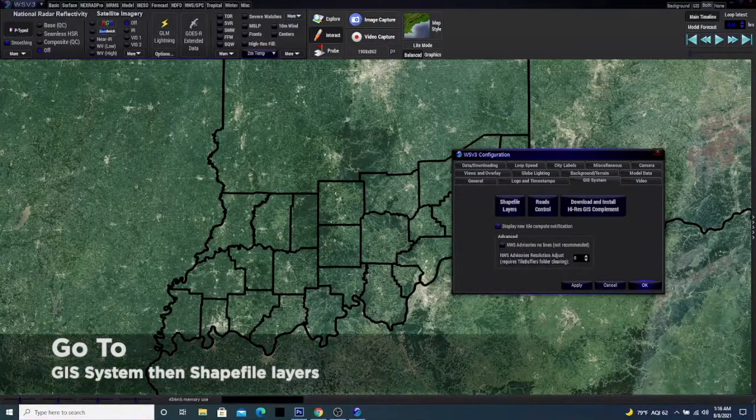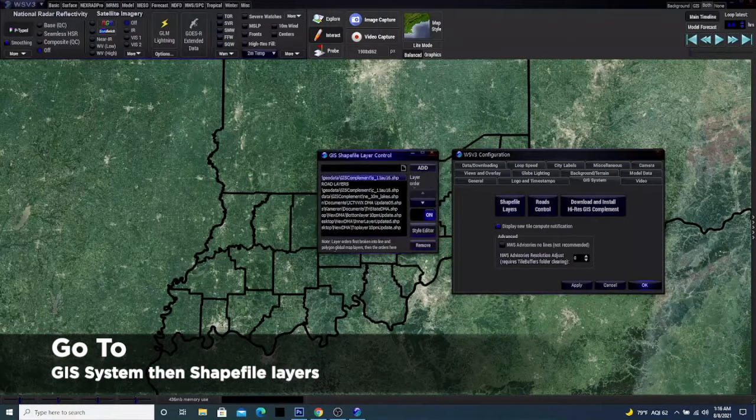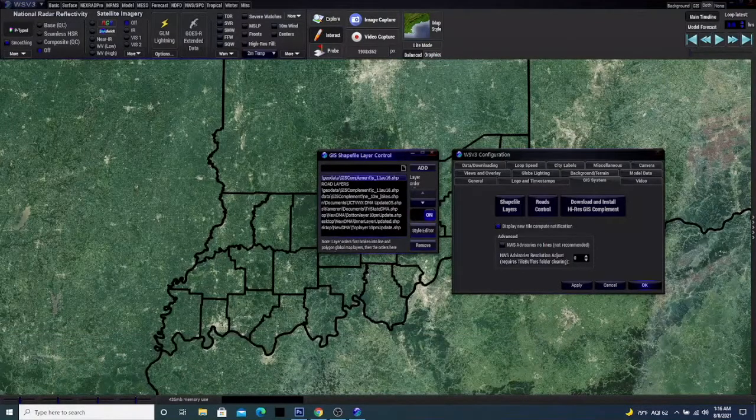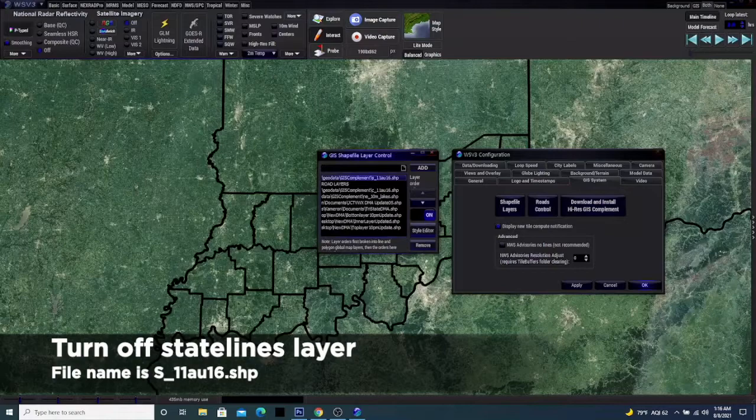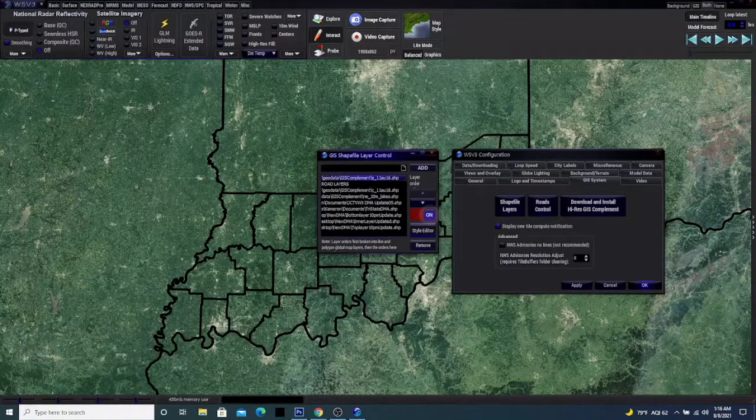Then we'll go to GIS system and then shape file layers, and find the file that is the state lines. That one ends with S_11 AU16.shp. You'll click on that, and then go to where it says on, and we're going to turn it off. So now you should just see the county lines.